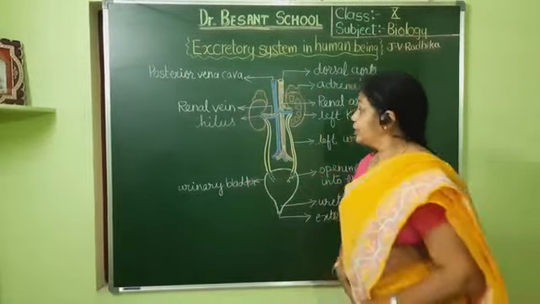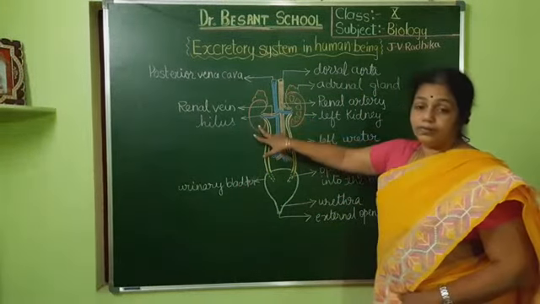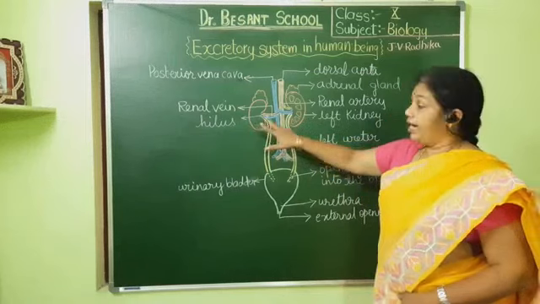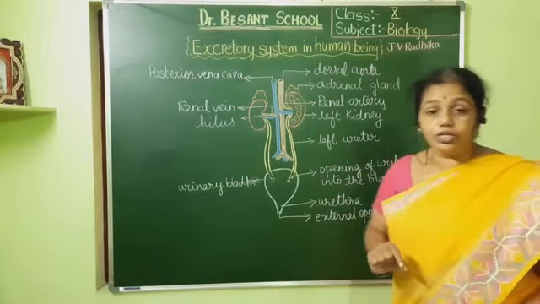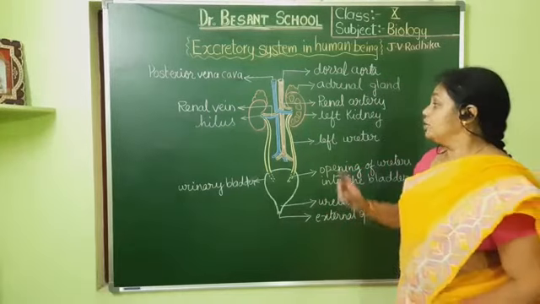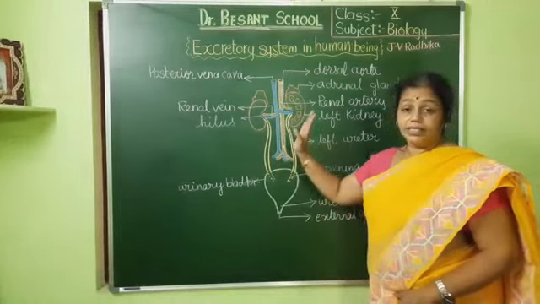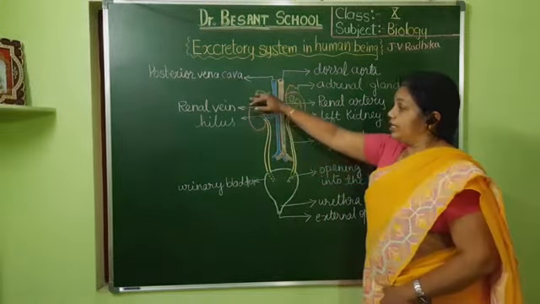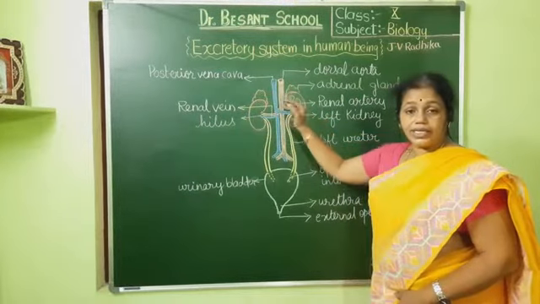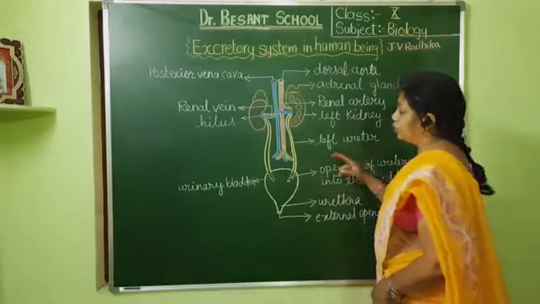Okay, so here you can see the urinary system contains a pair of kidneys, bean shaped. They are dark maroon or dark brown colored. In the textbook the picture of the kidneys is also given, so in the same way we can denote them. So these are a pair of kidneys. The right side one is a bit lower than the left one because above it the liver is placed. That's why it is a bit lower.